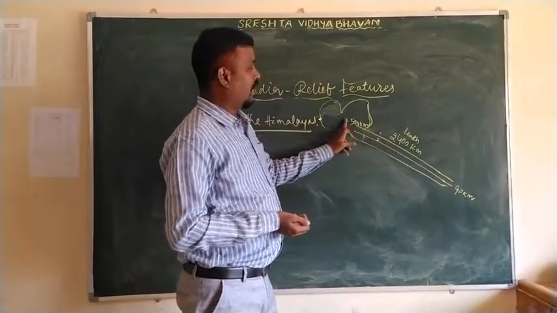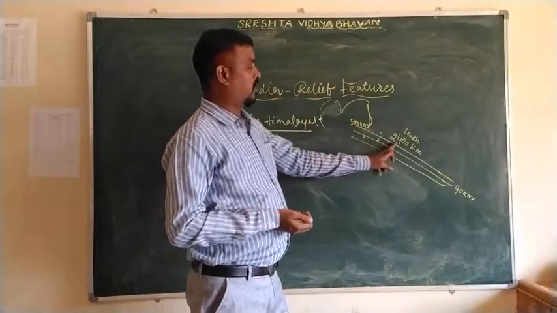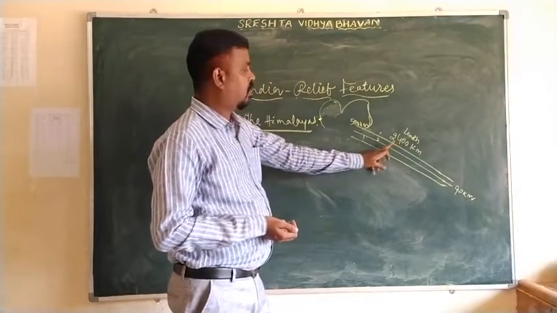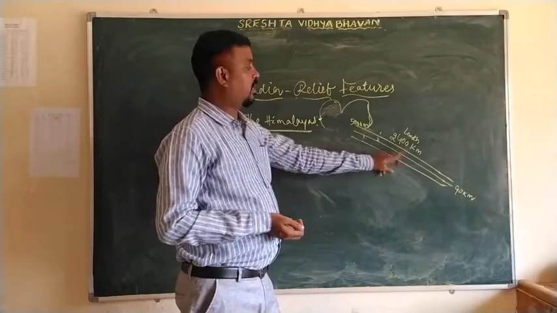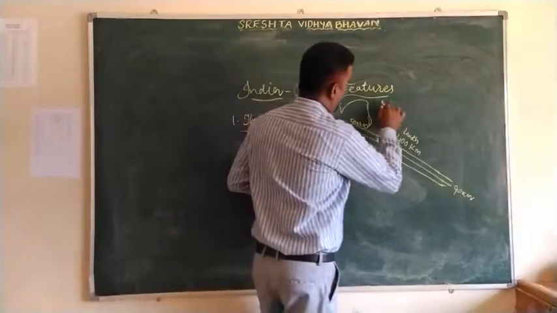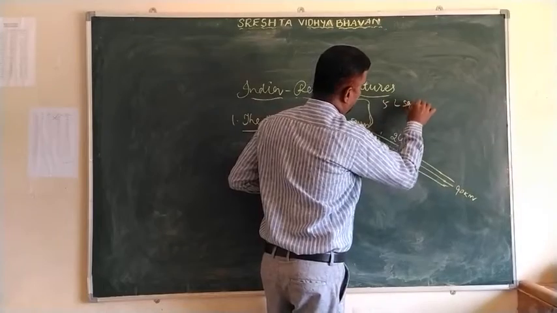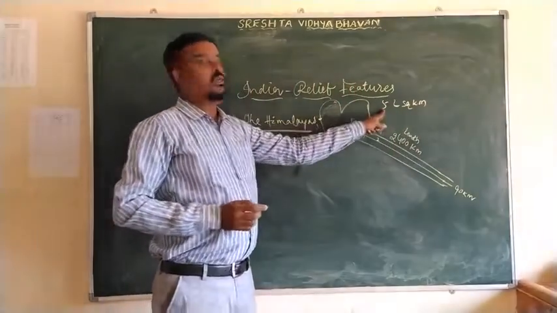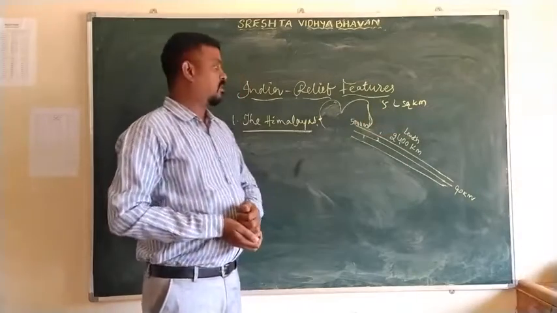The total length of the Himalaya mountain range is 2,400 kilometers, and the total area is 5 lakh square kilometers.